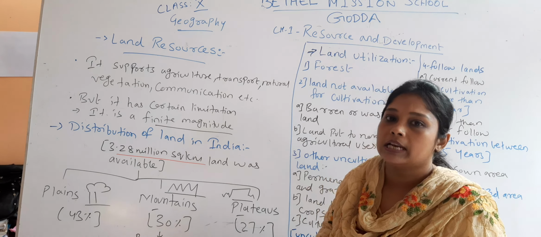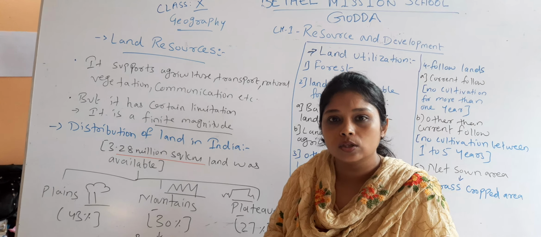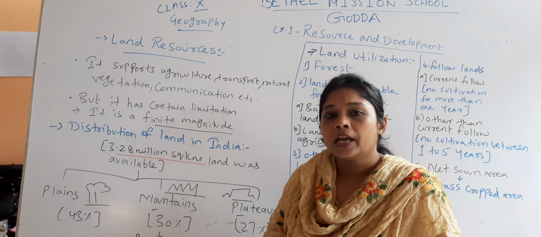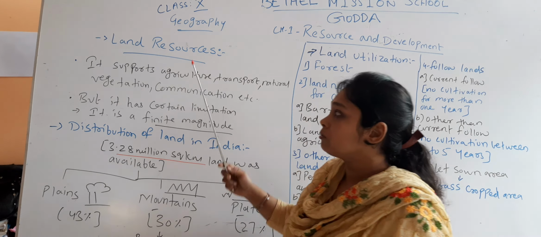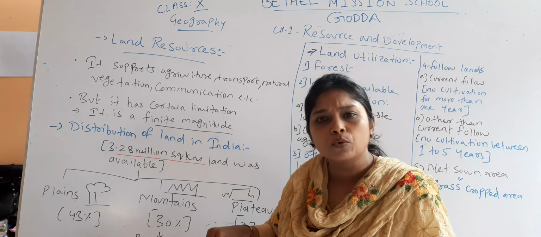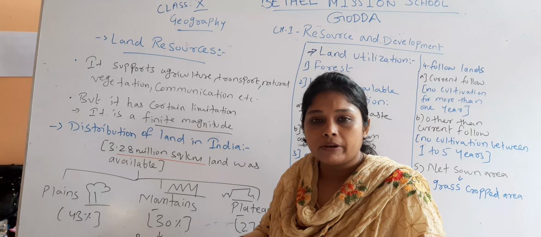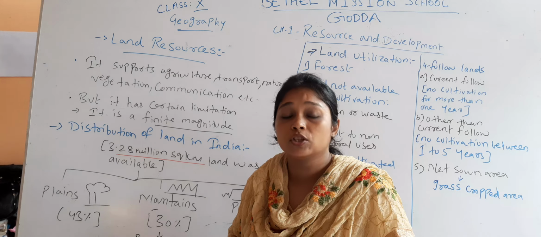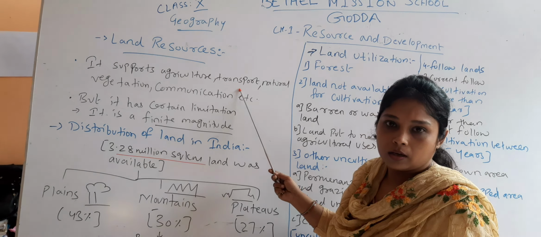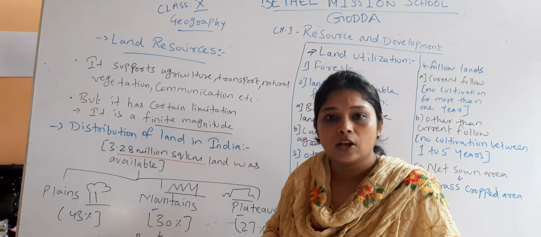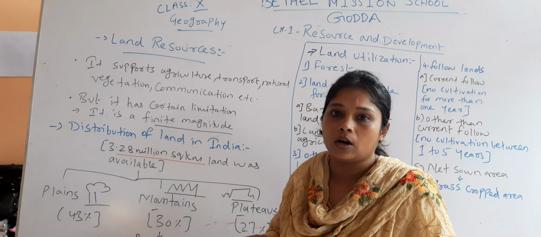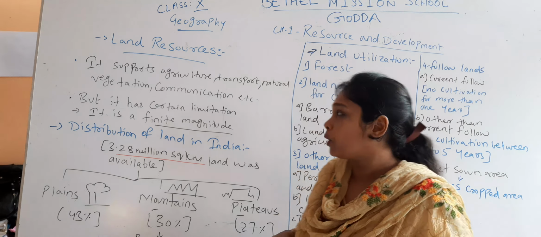So land is also a resource because we have multiple uses of land. Human beings can use land in very different ways. It supports agricultural activities. Food grains, fruits, and vegetables we get from the land, which is very essential for us because it provides us food. Then transport. All the transport systems are related to land. Roads, railway tracks, and flyovers are all on the land only. So transport also depends upon land.